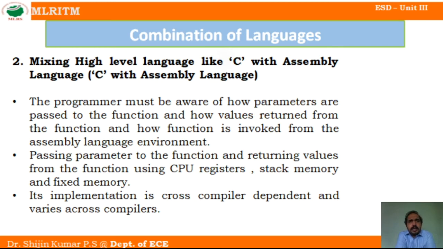The cross compiler will be responsible for identifying the parameters, passing them, and including the returned parameters again into the main program. Those types of actions have to be performed by the cross compiler.